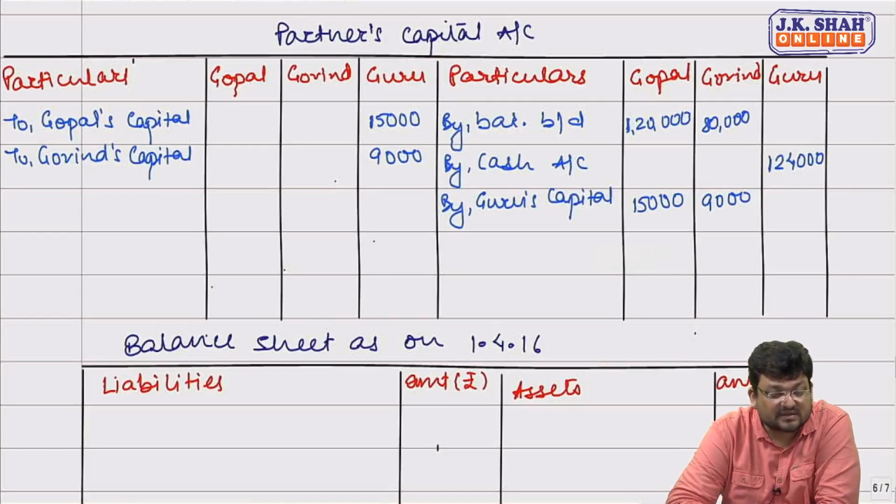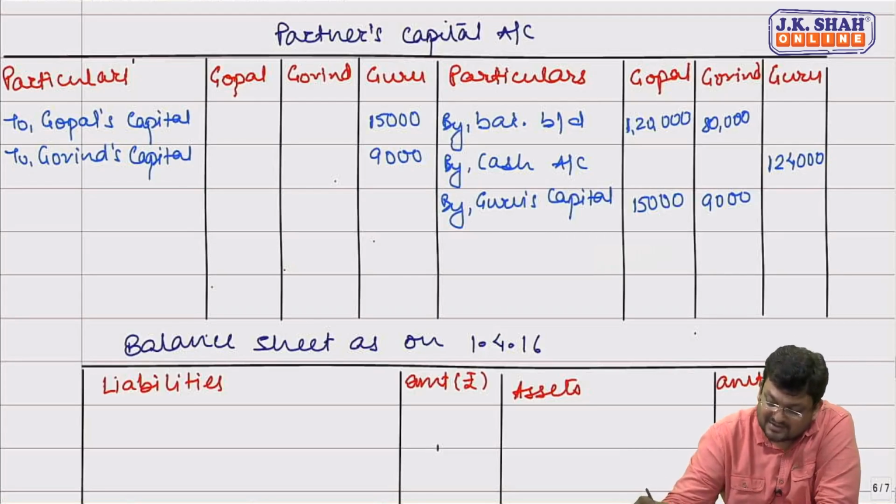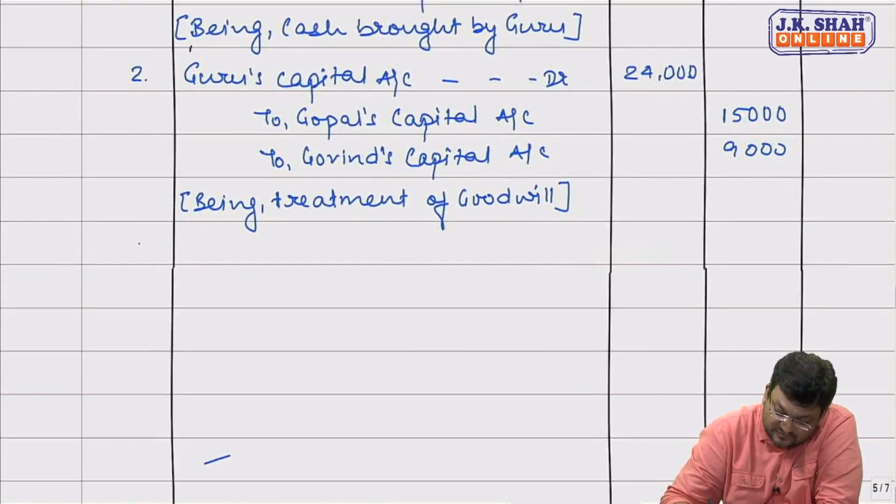Now next entry we are supposed to pass is for revaluing assets. Fixed assets you can see is getting increased by 1 lakh. It was 3 lakh, it is now 4 lakh. Investments are reducing by 50,000. Their value is nil now. Current assets are reducing by 20,000. Loans and advances value remain same. So for revaluing assets, next entry, to increase value of fixed asset, entry would be fixed assets account debit.